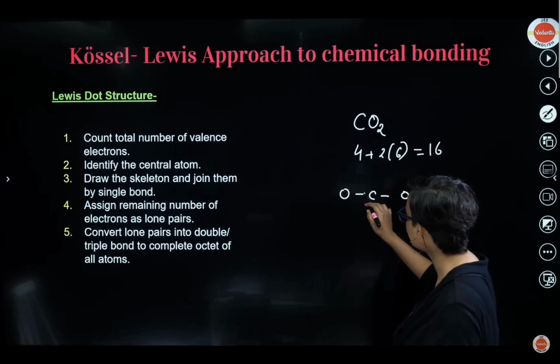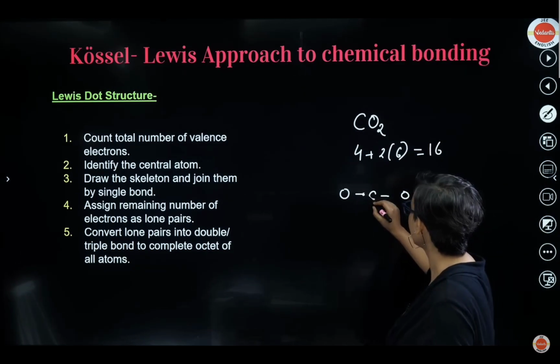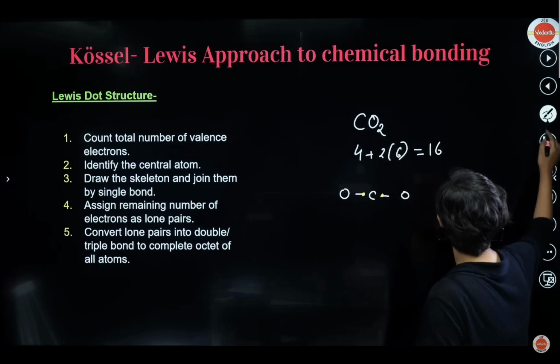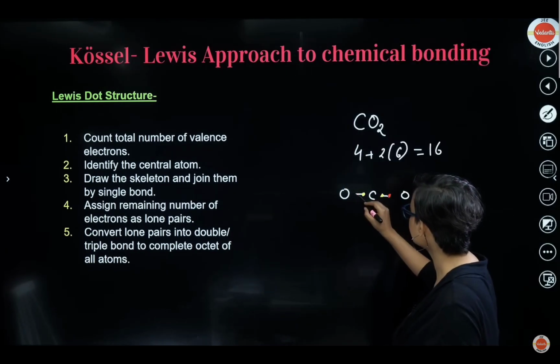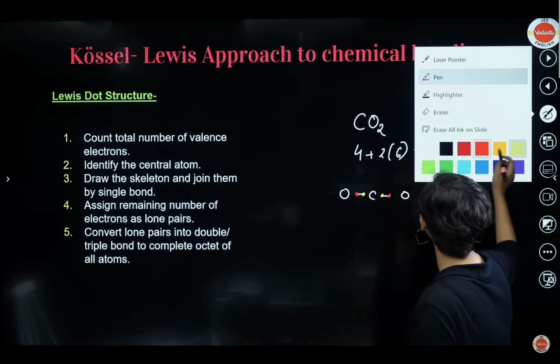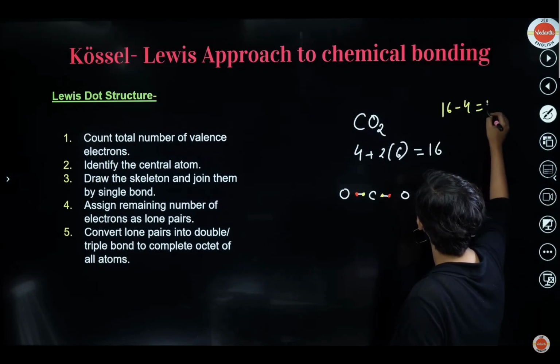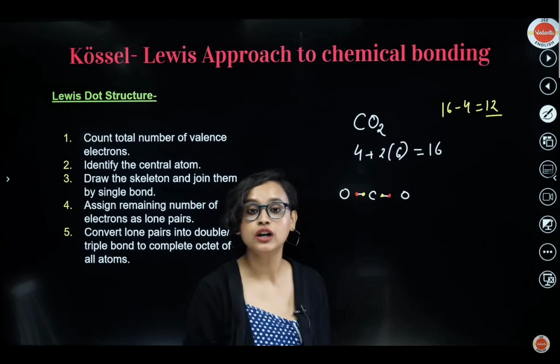See, here, carbon would have given 1 electron. Take a look at it. Carbon is giving 1 electron here, and carbon is giving 1 electron here. Now, oxygen is going to give 1 electron here, and oxygen is again going to give 1 electron here. So that means a total of 4 electrons we have used up. So 16 minus 4 is equal to 12. 12 electrons are remaining.